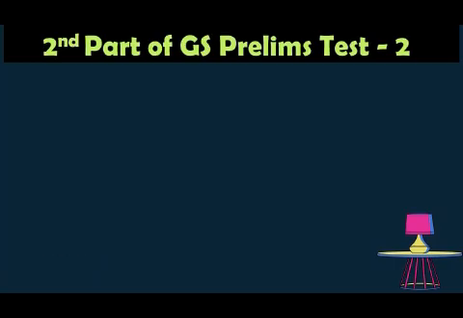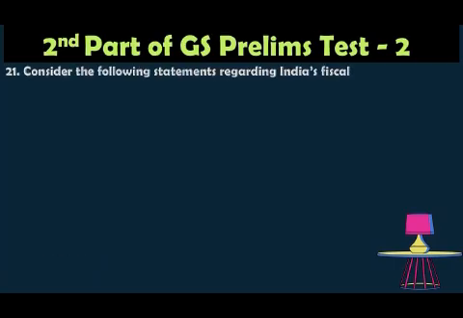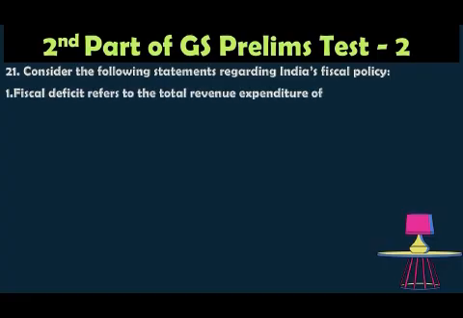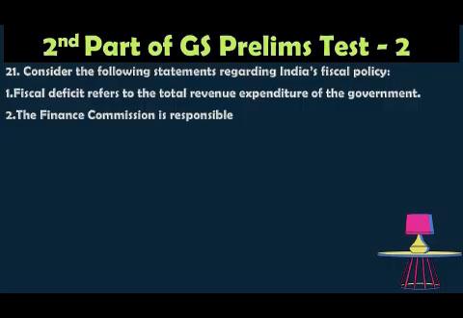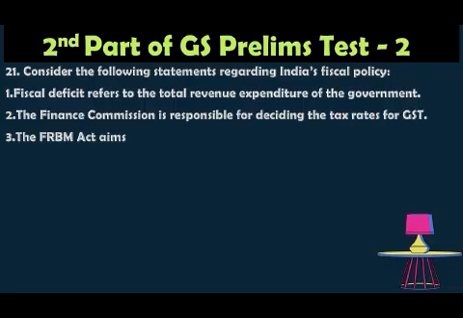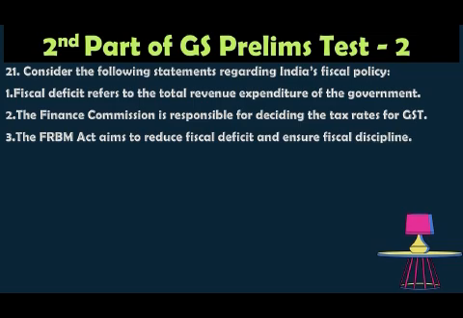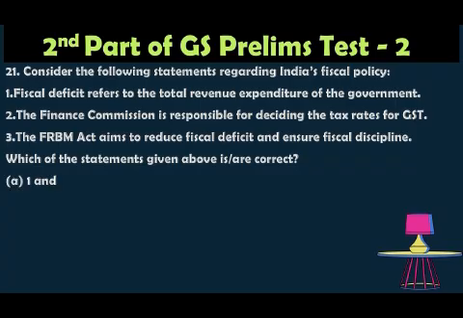Thank you so much. Question number 21. Consider the following statements regarding India's fiscal policy. One, fiscal deficit refers to the total revenue expenditure of the government. Two, the Finance Commission is responsible for deciding the tax rates of GST. Three, the FRBM Act aims to reduce the fiscal deficit and ensure fiscal discipline. Which of the following statements given above is correct? Option A, 1 and 2 only; option B, 3 only; option C, 2 and 3 only; option D, 1, 2 and 3.